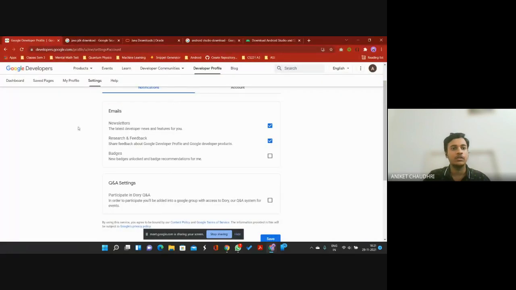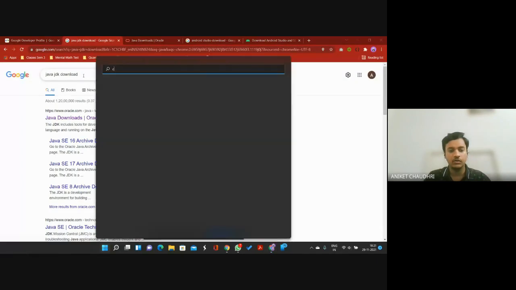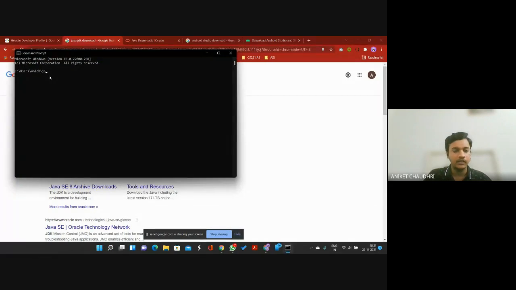First of all, to install Android Studio, you need to have Java installed on your computer. To check if Java is installed or not, open your command prompt and write java space minus version.